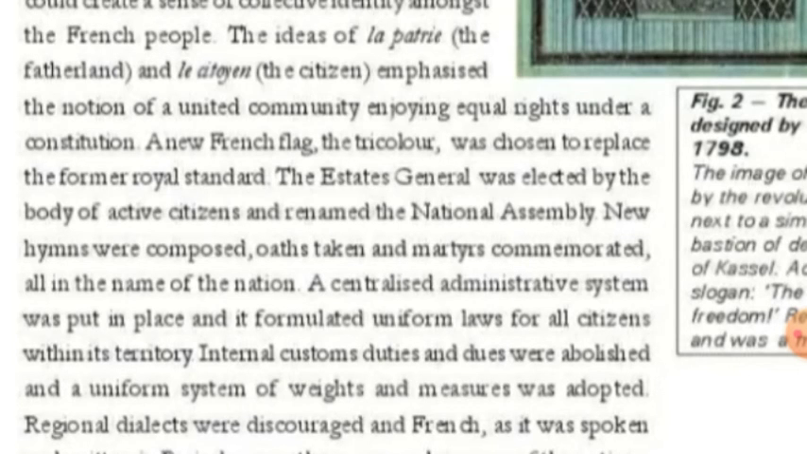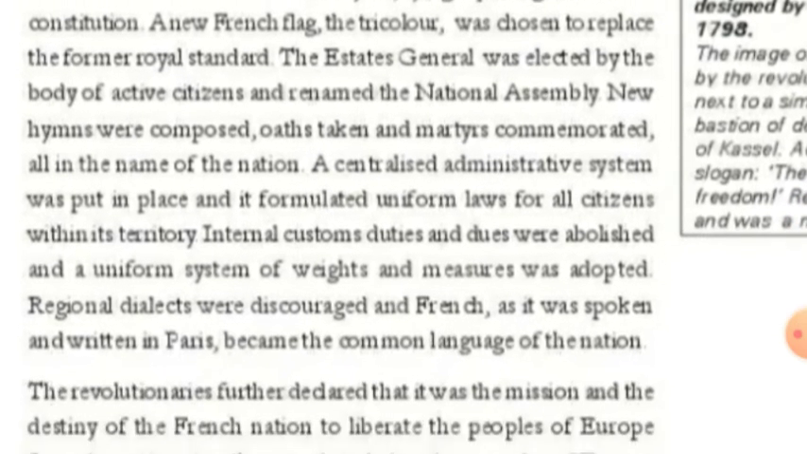A centralized administrative system was put in place and it formulated a uniform law for all citizens within its territory. Internal custom duties and dues were abolished and a uniform system of weights and measures was adopted. In France, the new rules were made and custom duties and dues were abolished. A uniform system of weights and measures was adopted.